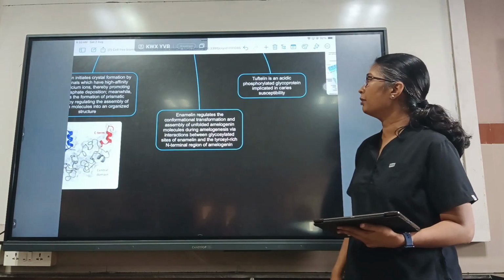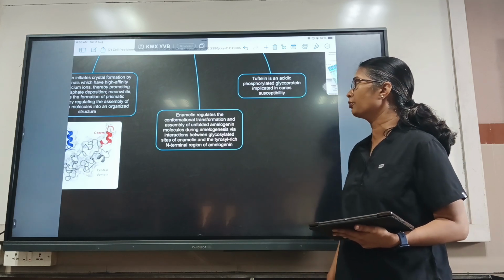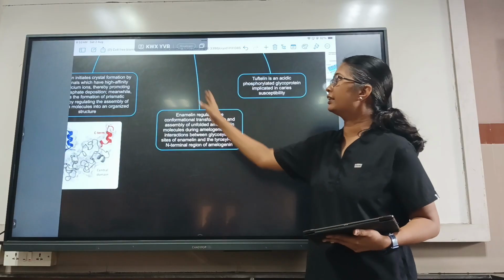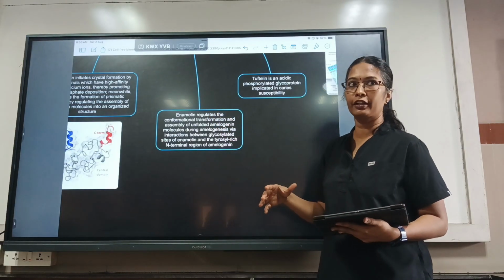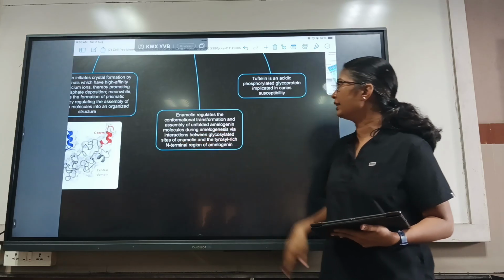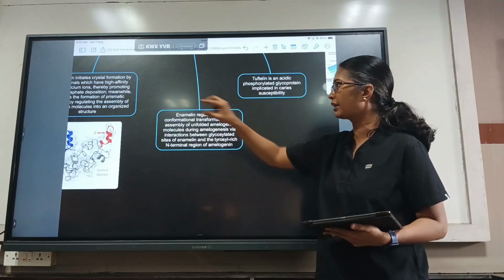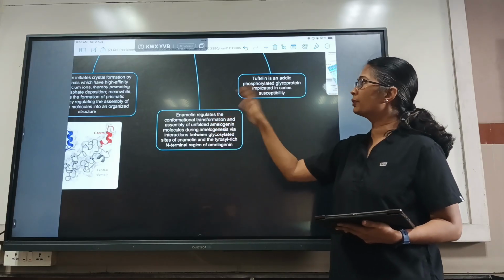And the enamelin is also a non-amelogenin protein which regulates the conformation, transformation and assembly of unfolded amelogenin. So each and every protein here helps each other to do their proper function via interactions between glycosylated sites of enamelin and the tyrosyl-rich N-terminal region of amelogenin. So each protein has a particular region where one region has a particular function towards the other protein.